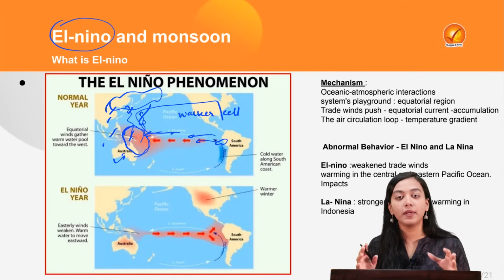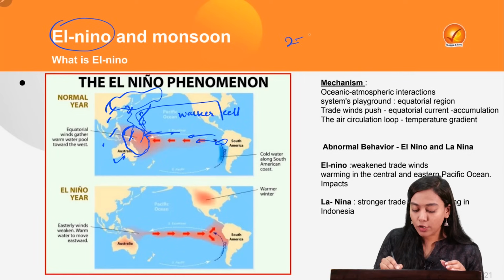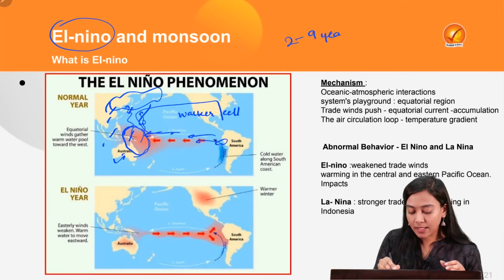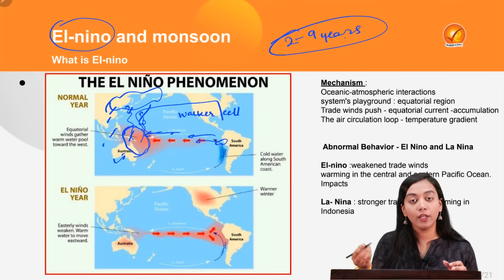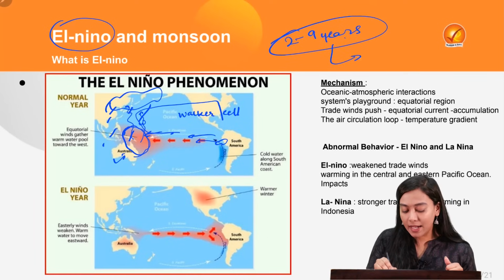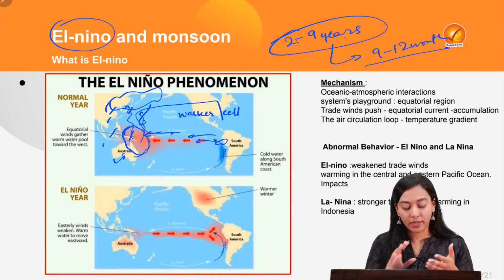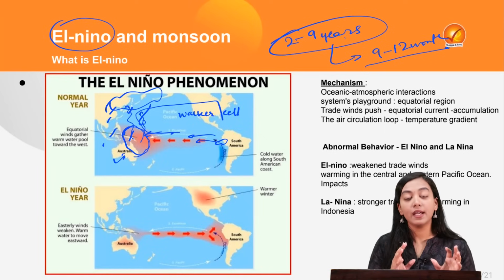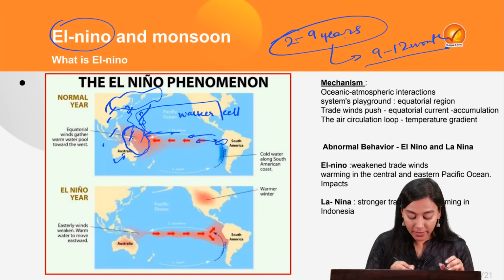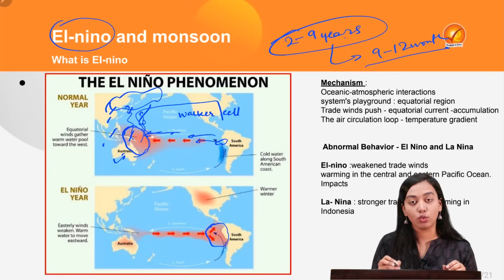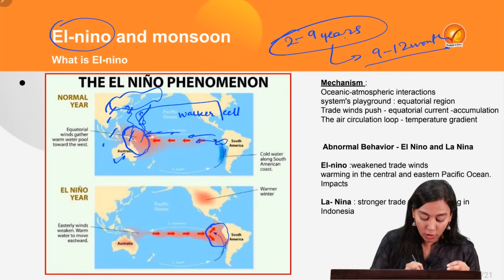What happens abnormally, sometimes at a frequency of 2 to 10 years, is that an abnormal condition called El Nino persists, which lasts for up to 9 to 12 months. During this phase these conditions get altered in such a way that the low pressure will now become dominant on the South American coast as compared to the Australian coast.